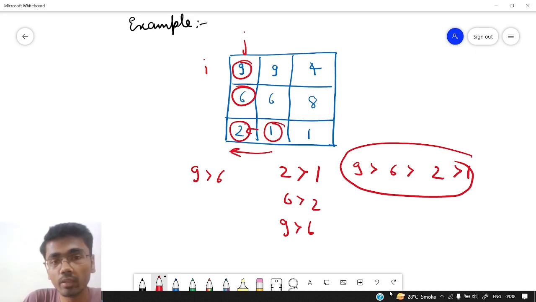Otherwise we need to return from there because there is no possible scenario in which we can get the increasing path. So this was it about the explanation. So let us write the code now and understand in a deeper way.